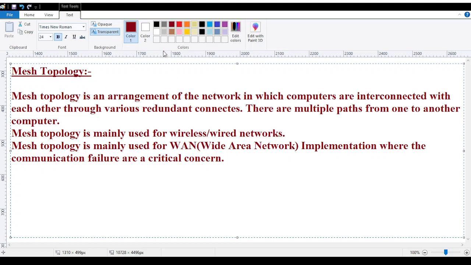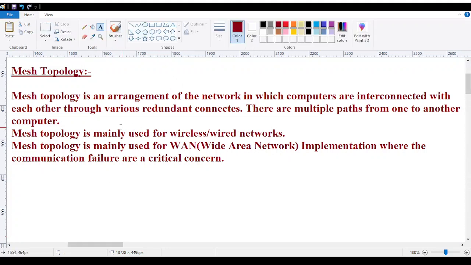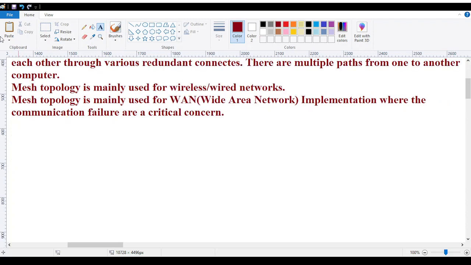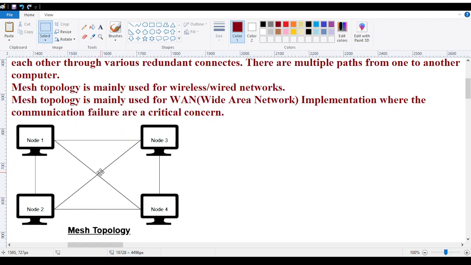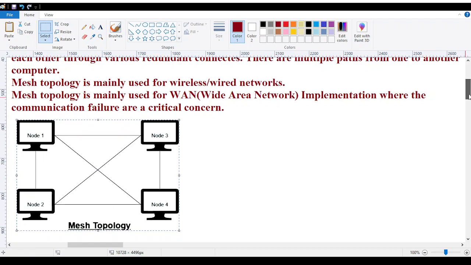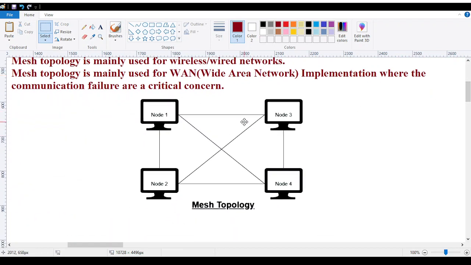This is what the mesh topology is. The mesh topology is an arrangement of the network in which computers are interconnected with each other through various redundant connections. Okay, there are multiple paths from one computer to another. Let me show you the visuals over here. This one. This is your mesh topology over here.